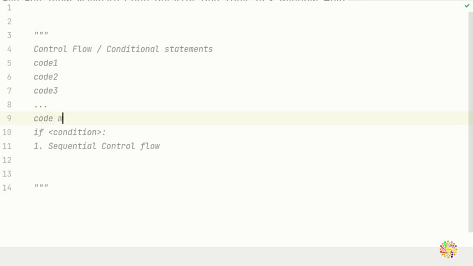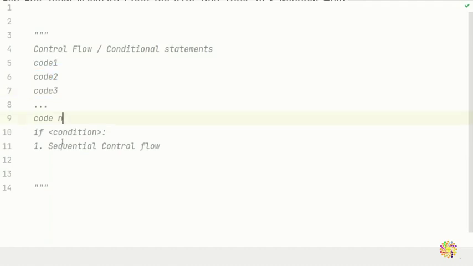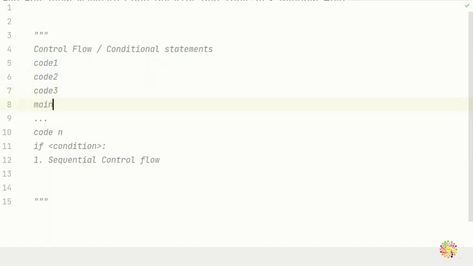So the computer reads line by line, sequentially. Throughout our list, our string, our dictionary, we said that the computer goes from left to right in sequential order. That's the first one: sequential control flow, because the computer executes line by line whatever you put inside the main. You execute it line by line. So that's called sequential control flow.